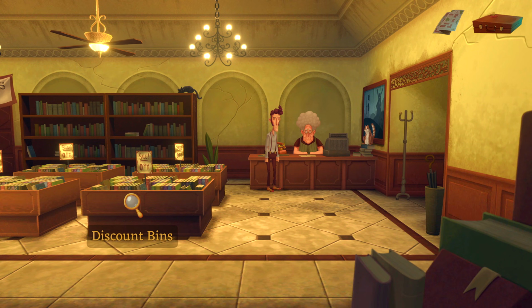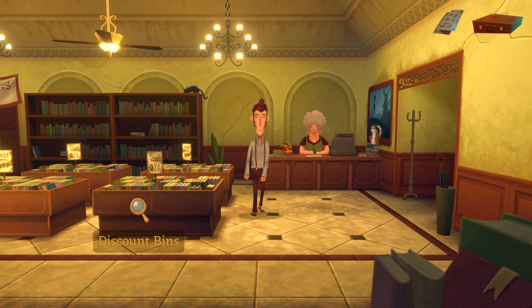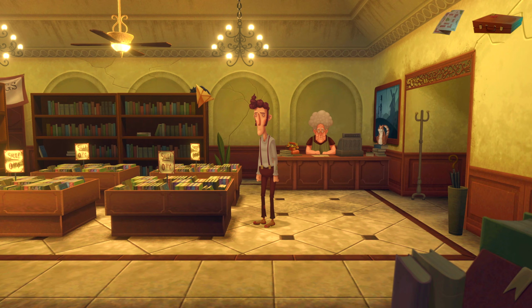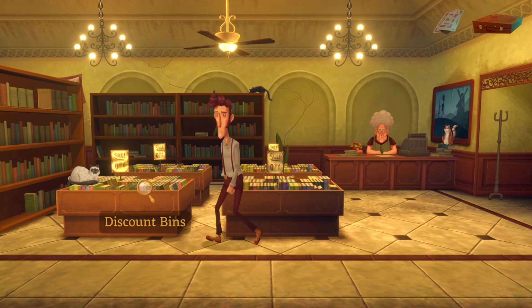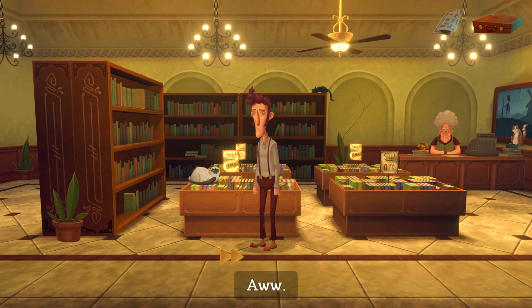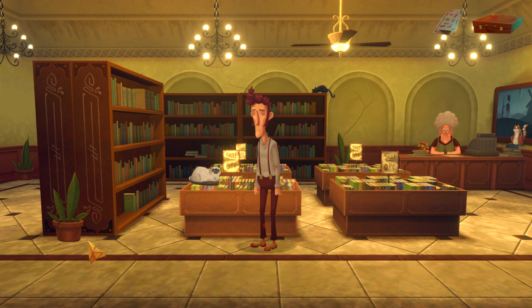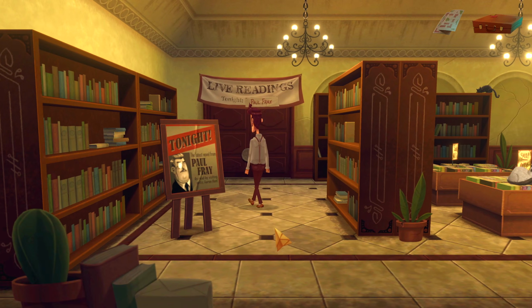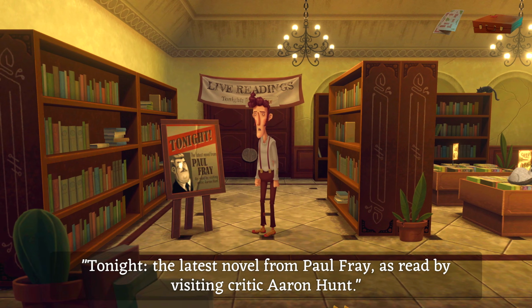Let's see. Okay, so yeah, we got all the discount bins here. Low price, lower quality books. What seems to be another cat as well. This one with no name. All right. Okay, well, this is Mr. Bennett. Aww. All right. Oh, yeah, the live reading with Paul Frey. Let's take a look at the guy. Tonight, the latest novel from Paul Frey as read by visiting critic Aaron Hunt.